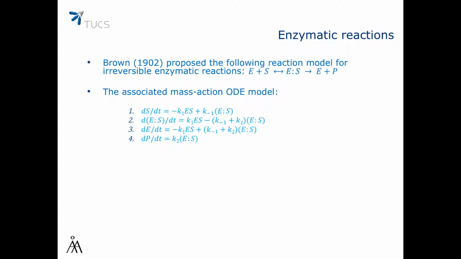In 1902, Brown proposed the following reaction model for irreversible enzymatic reaction. An enzyme and a substrate react in a reversible way to form a complex where the enzyme is bound to the substrate, and then as a result of this, we are going to get the enzyme and a product of that reaction. Now, obviously, if we write a mass action based ordinary differential equation model, we will write one equation for each one of the four variables of this model, with the result shown on this screen.